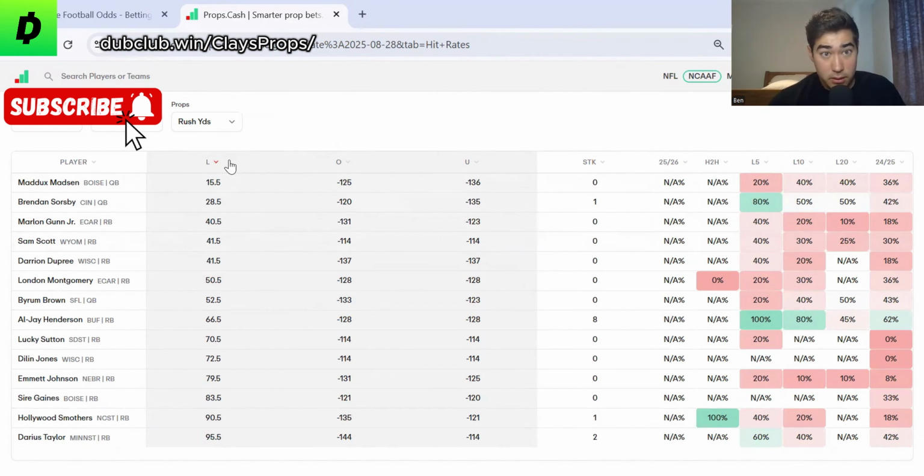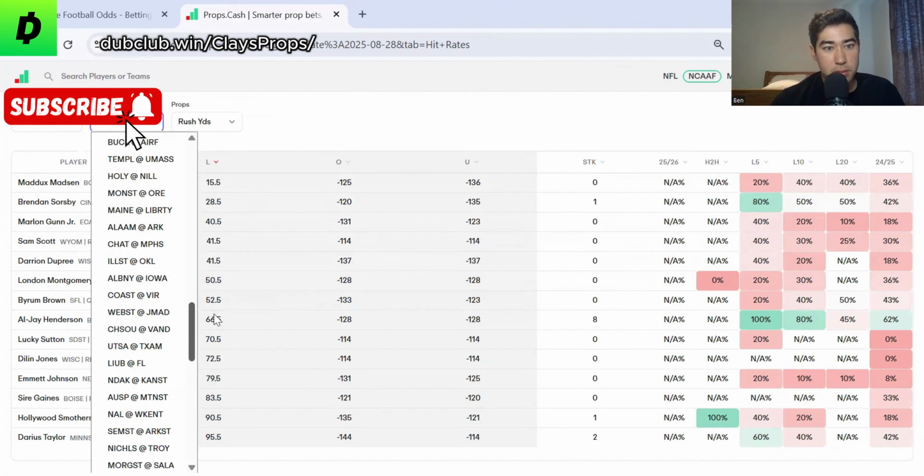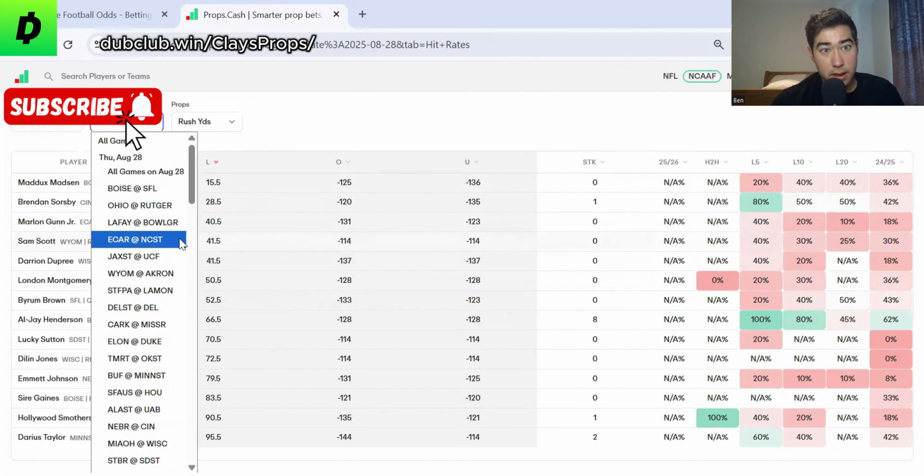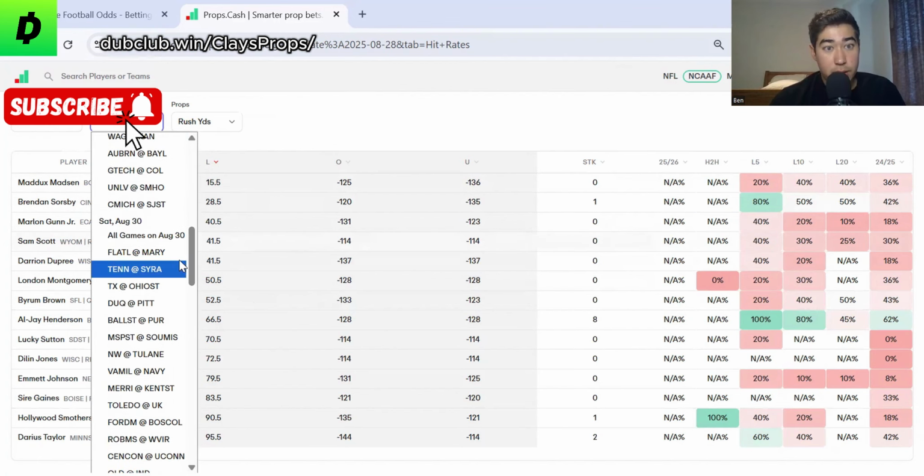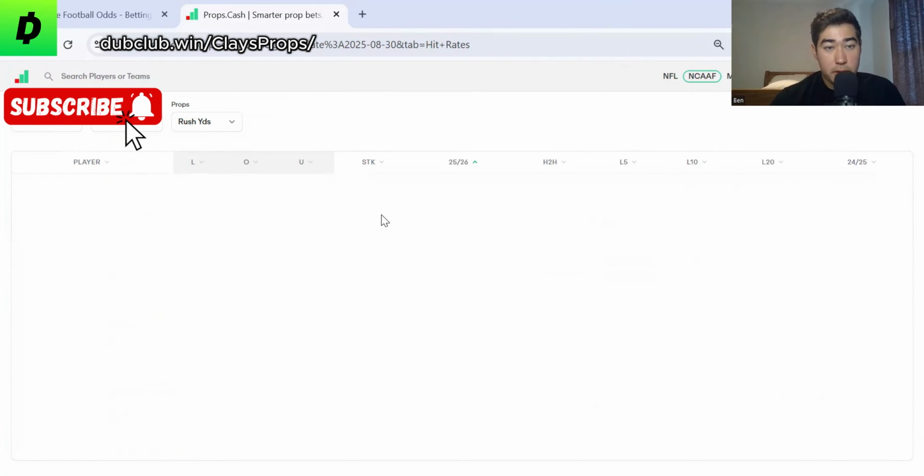is we're gonna look at the lines that are the lowest, right? So for rushing yards, we're looking at lines like 45 yards and lower. This is just for the Thursday games, but there's probably more in the Saturday games. But we're looking at lines that are like 40 yards and lower. We don't really want to go above that.